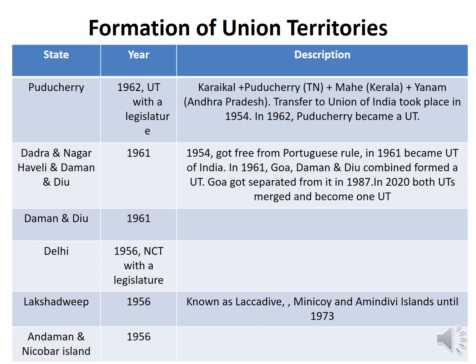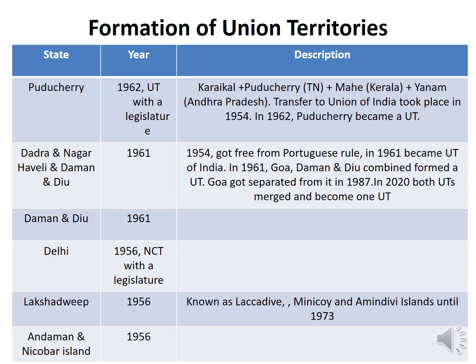Dadra and Nagar Haveli and Daman and Diu. You already know that these two different union territories have merged and become a single union territory in 2020. In 1954, Dadra and Nagar Haveli got free from Portuguese rule.